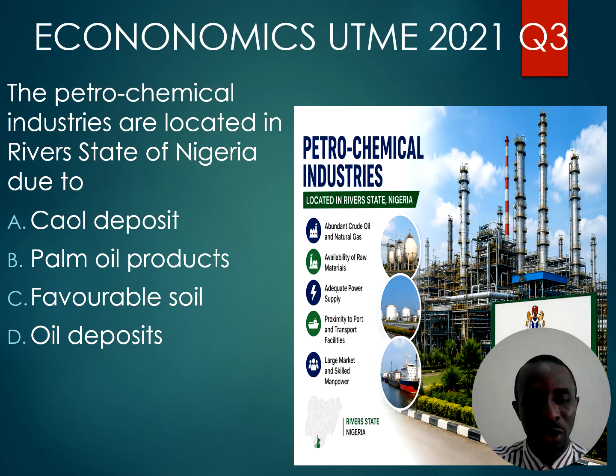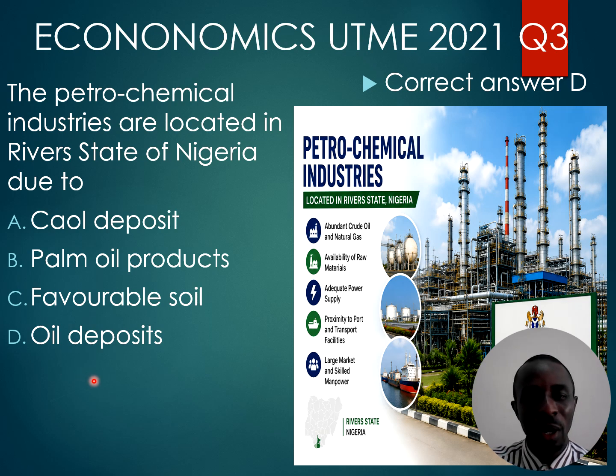The third question: the petrochemical industries in Rivers State of Nigeria. Rivers State is a state in the south-south sub geopolitical zone in Nigeria. Is located in Rivers State due to oil deposits. That's option D. The petrochemical industries are located there because we have oil deposits in Rivers State.